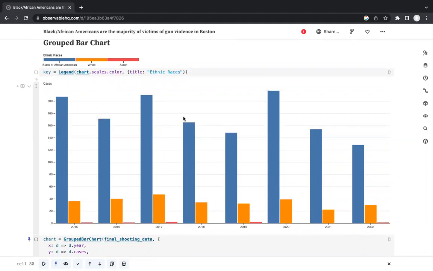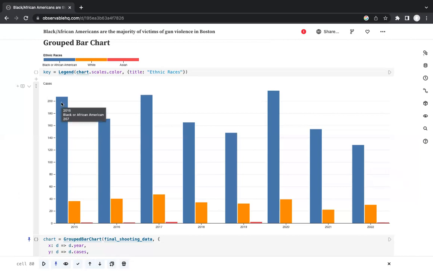So the insight that we got from this is that Black or African Americans have been the most victims of gun violence in Boston, and there is a huge difference in the number of victims between African Americans and the other races. As you can see from the graph, the bar for African American is way too high compared to the white race and the Asian race. Also, the number of victims who are Black or African American has been reduced by about 50% from 2015 to 2022. As you can see here, the cases recorded are 128, and here it's 207.